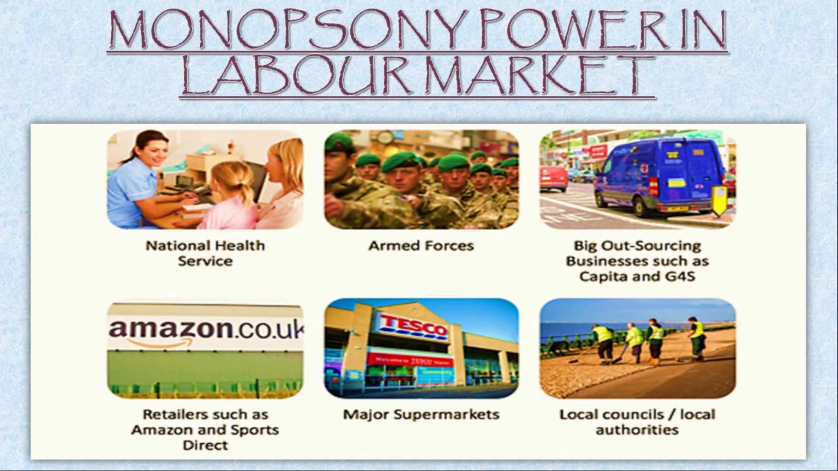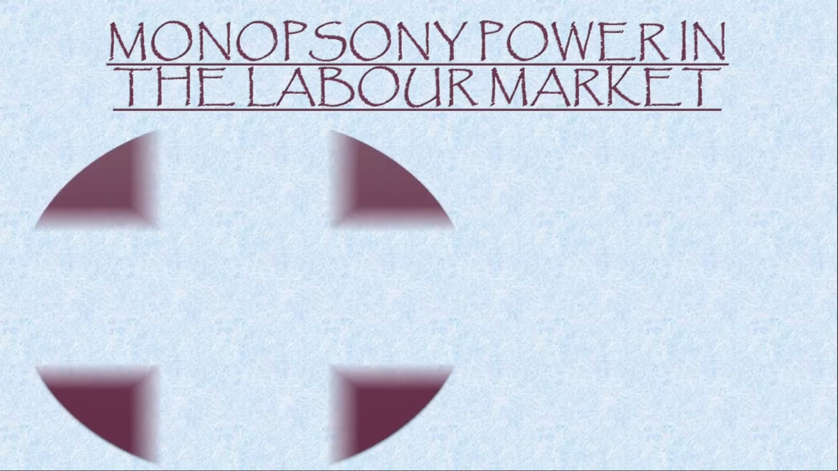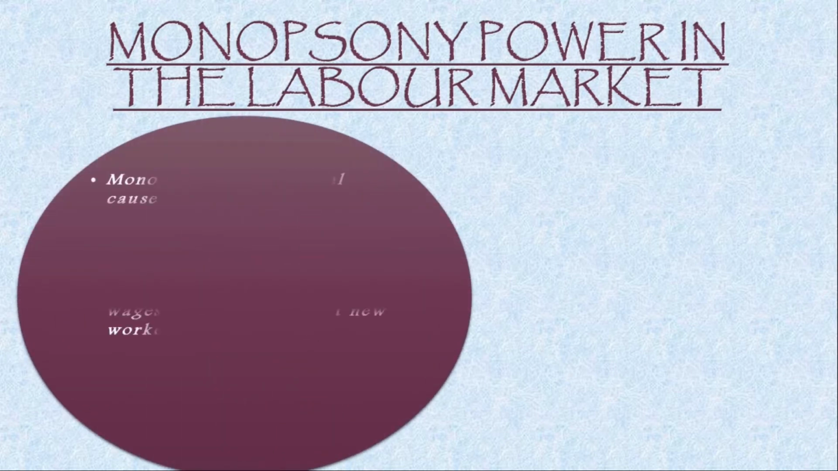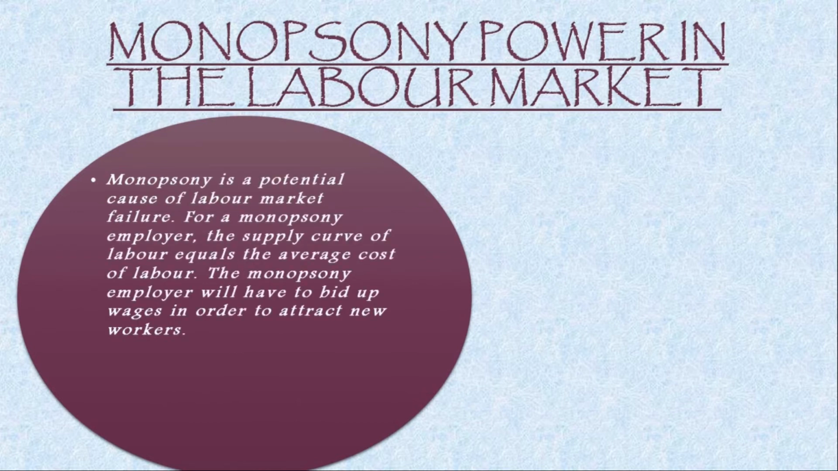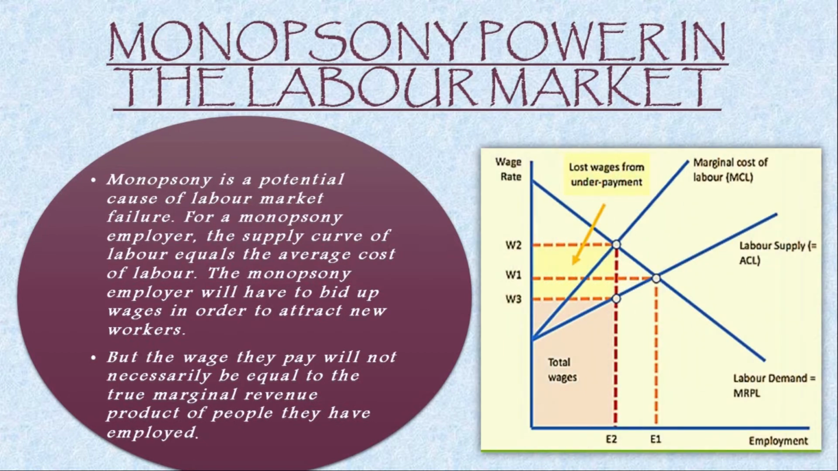Then we must say that monopsony power in the labor market is very vital. Monopsony is a potential cause of labor market failure. For a monopsony employer, the supply curve of labor equals the average cost of labor. The monopsony employer will have to bid up wages in order to attract new workers. But the wage they pay will not necessarily be equal to the true marginal revenue product of the people they have employed.